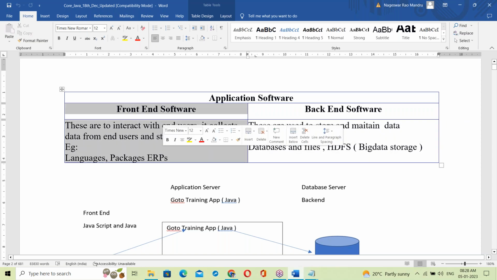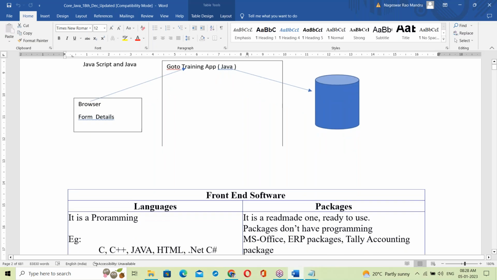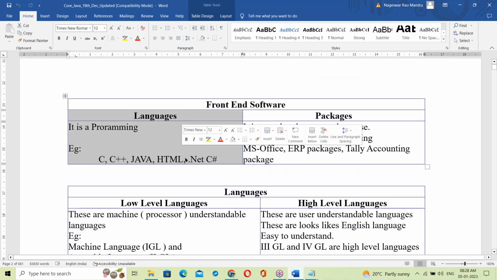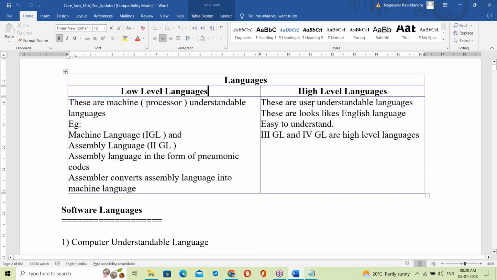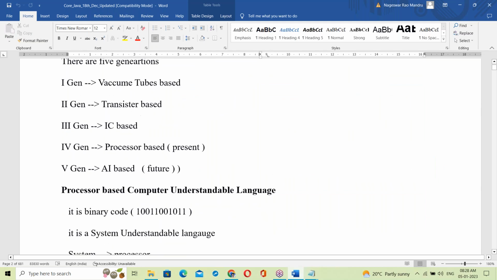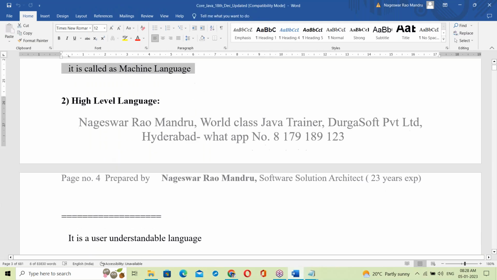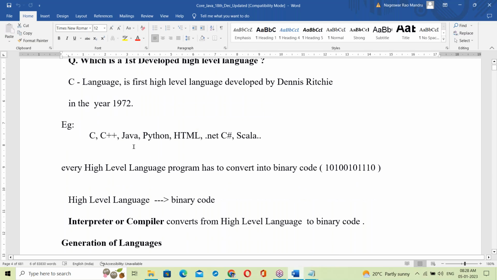Java comes on the front end. So we moved to front end. In front end, there are languages and packages. Java is a language. That's the reason we started with languages. In language, there is low level language and high level language. Low level is system understandable, machine language. High level is user understandable. Java is a high level language.